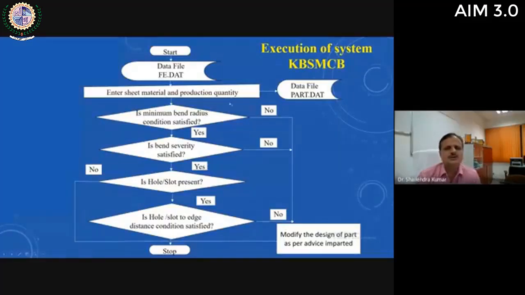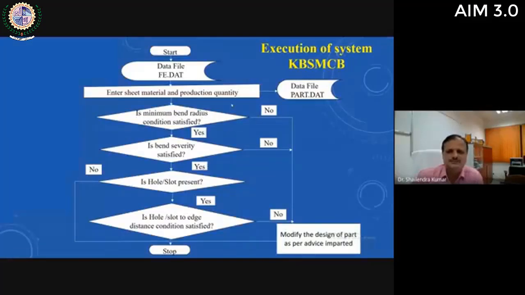This is to be entered by the user: what is the sheet material and what will be the production quantity for which you are planning to design this type of die. Obviously, bending dies, or you can say conventional dies, are used for mass production. So production quantity should be very high, then only the system will execute further. Otherwise, it will exit and advise the user that you are not advised to design a particular die.